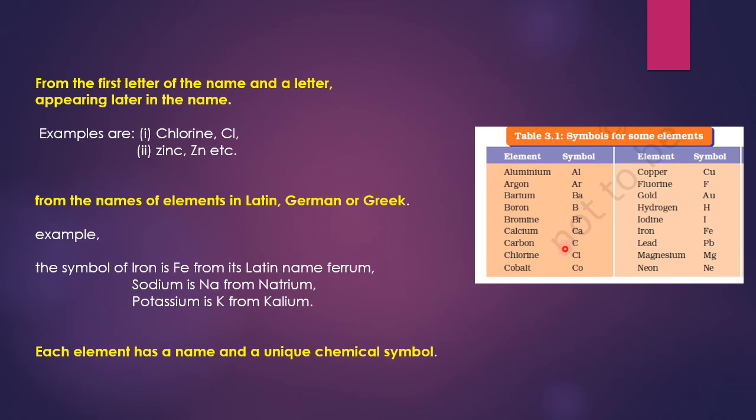Here you can see the symbols for some elements. The picture I have taken from your textbook, table 3.1, page 34. Aluminium Al, argon Ar, barium Ba, boron B, bromine Br, calcium Ca, carbon C. Here you can see that calcium and carbon both have the same letters Ca at the start of the word. So for calcium Ca is taken and for carbon C is taken. Chlorine Cl, cobalt Co, and so on.